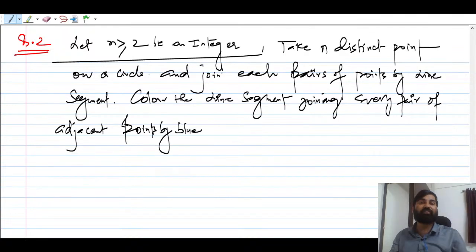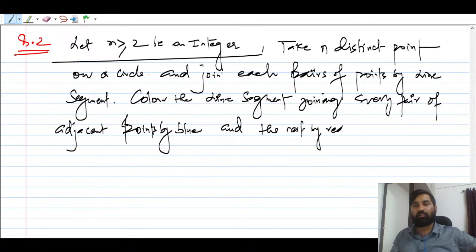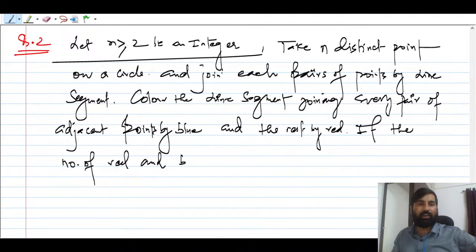Okay, there is no difference at all, right? So I think everybody understood this. Okay, so adjacent point by blue, and the rest by red. Okay, now if the number of red and blue lines are equal, now they are saying number of red and blue lines are equal.